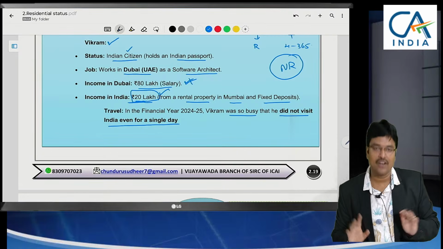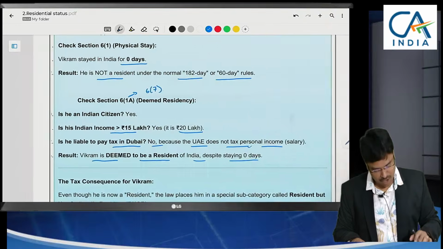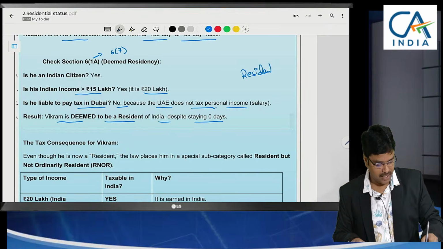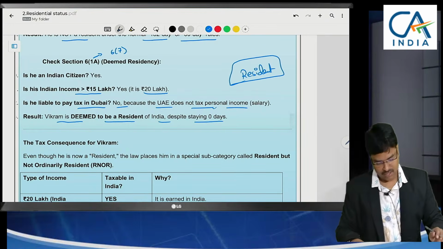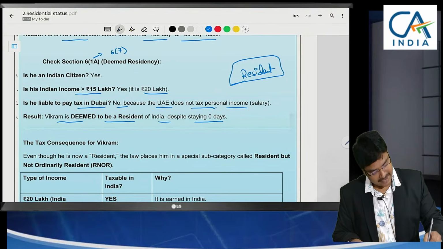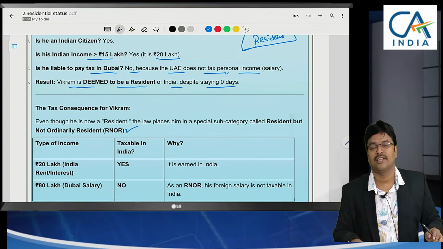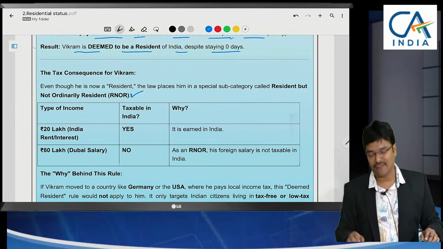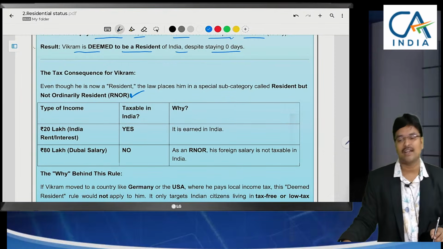This 80 lakhs we will not tax it, sir. Please remember, we will tax this 20 lakhs only. But what we have decided, his residential status, as resident. His residential status I have determined as resident. Am I clear? But he is resident but not ordinary resident always. There are no additional conditions in this case. This deemed resident will always be classified as RNOR, the resident but not ordinary resident.